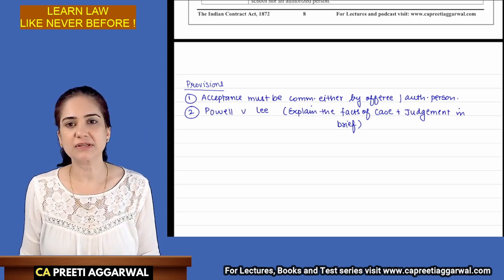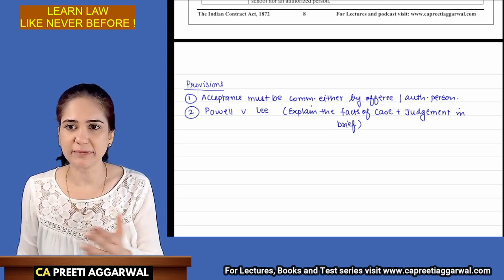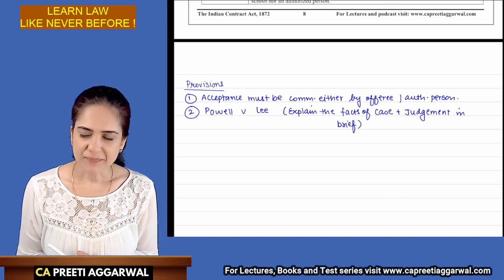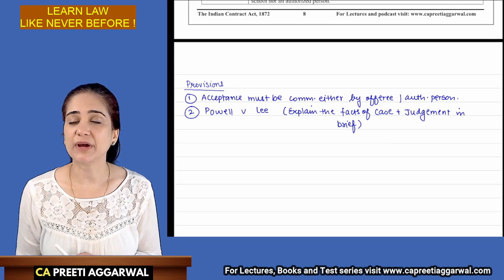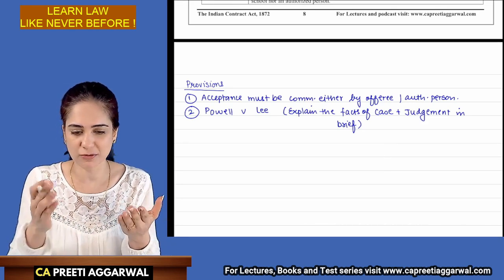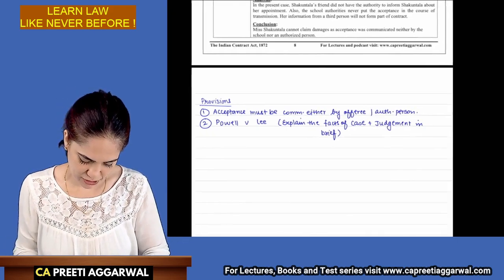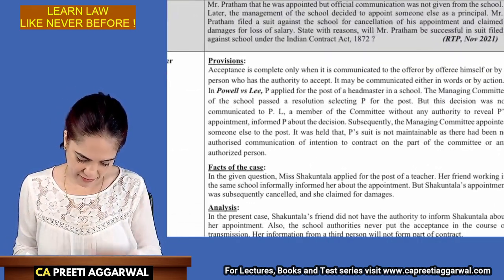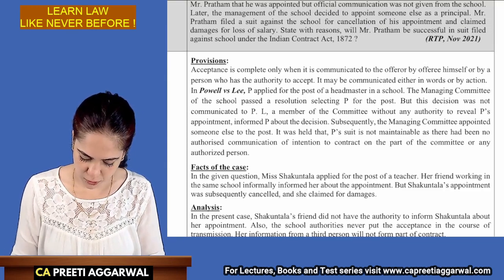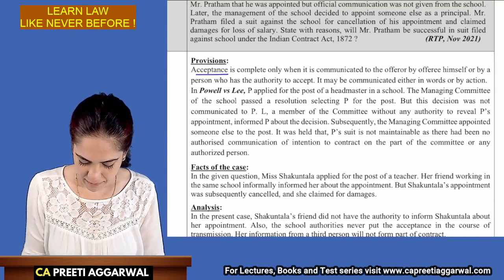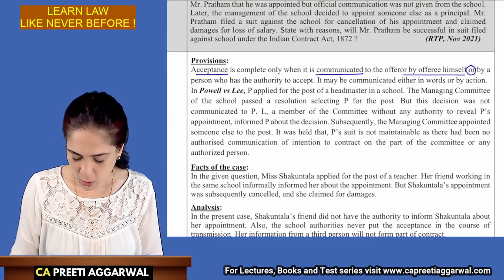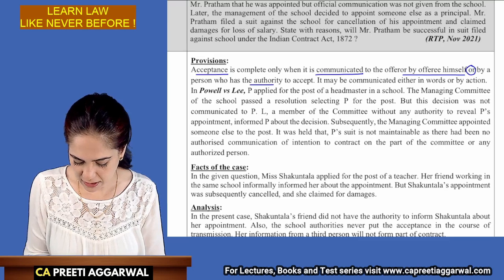So provisions, you will write acceptance must be communicated either by the offeree or an authorized person, and you will explain the case law Powell versus Lee. I don't think that you need to write more over here because writing the case law itself will create half a page of provisions. Now let's see what they have written. Acceptance is complete only when it is communicated to the offerer.